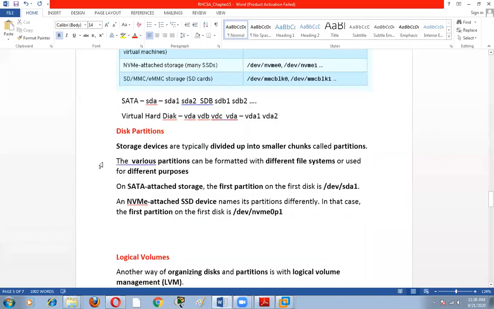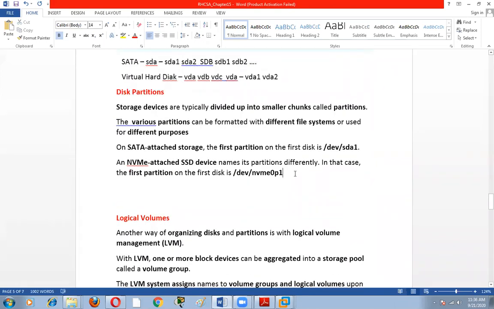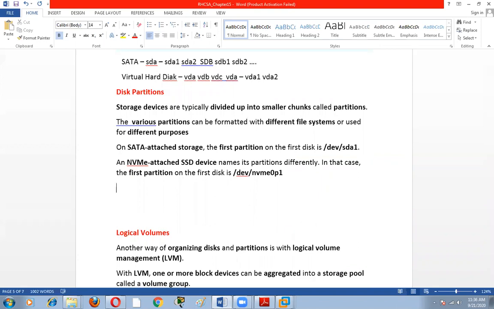So I will move to another option, that is disk partition. Do you have knowledge of how many partitions we can create in a hard disk? Suppose we have a hard disk named HDD, and in this hard disk we want to create partitions. How many partitions can we create?